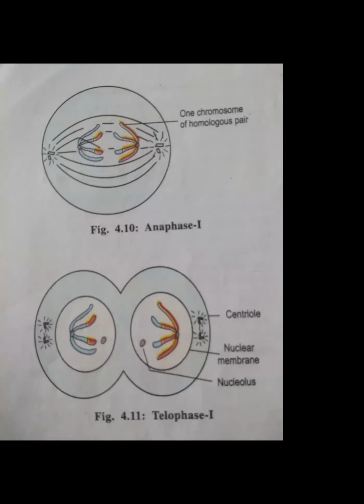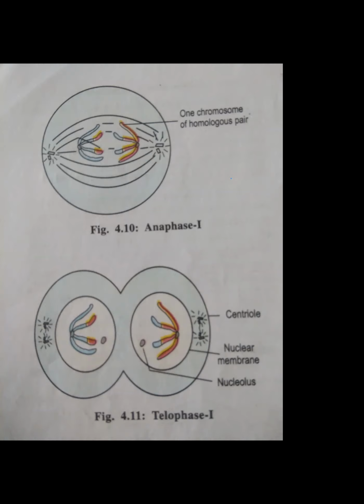न्यूक्लियर मेम्ब्रेन जो हमारी डिसअपियर हो गई थी प्रोफेज में वो फिर से रीअपियर हो गई. सेंट्रोमियर्स जो नए सेंट्रोमियर्स फॉर्म हो गए, दो, here two cells are formed. As you can see, अभी ये at anaphase what will happen? This chromosome will completely come and settle here. This will come and settle here, and two cells are formed.